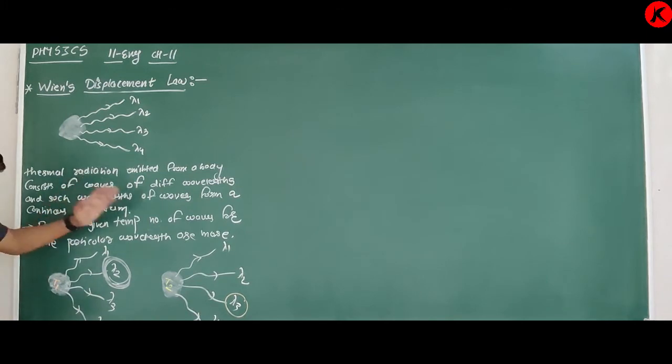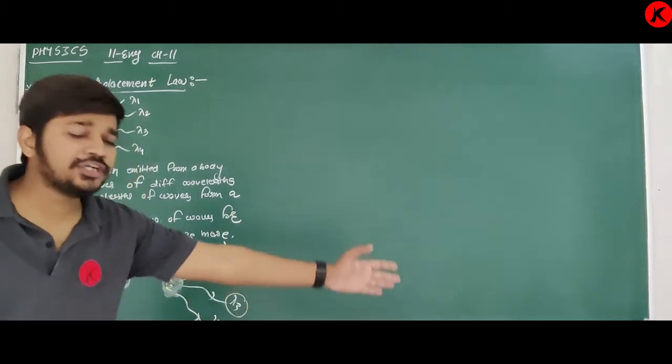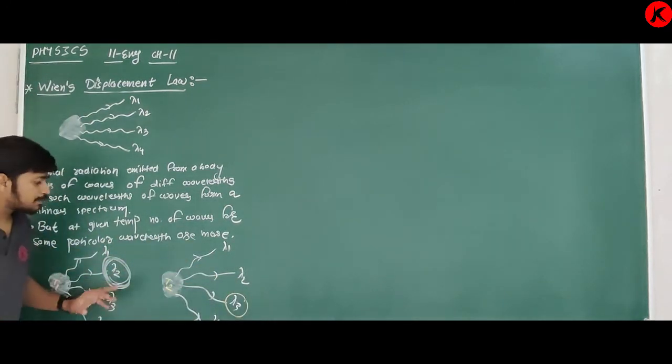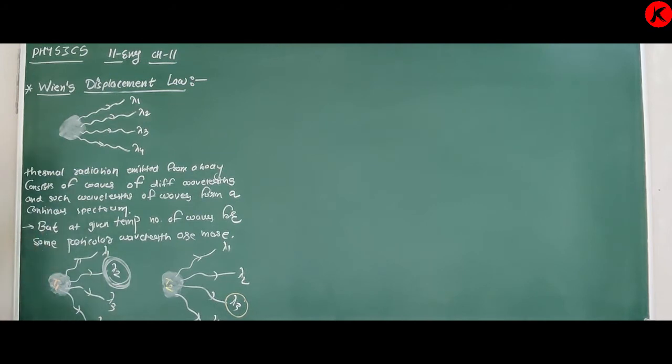It emits radiation of a continuous spectrum having all wavelengths, but at some particular temperature, some waves are produced like this. Their numbers are more, their intensity is higher. So this point you have to remember: at some particular temperature, waves of some particular wavelength are emitted more. Simple.